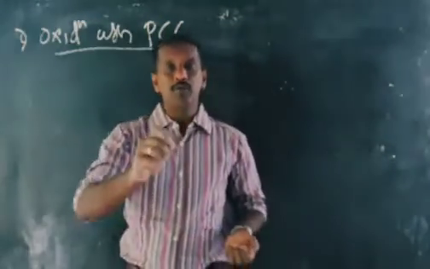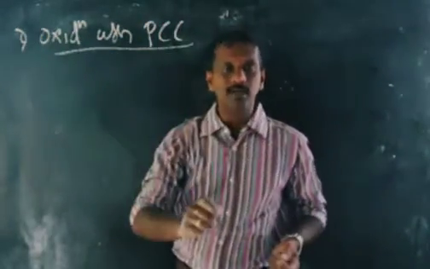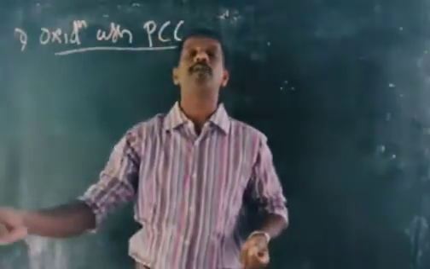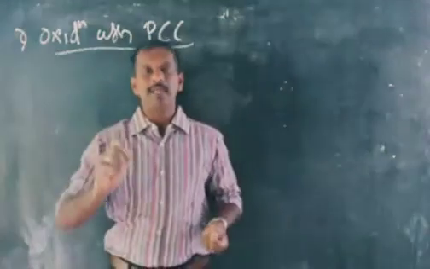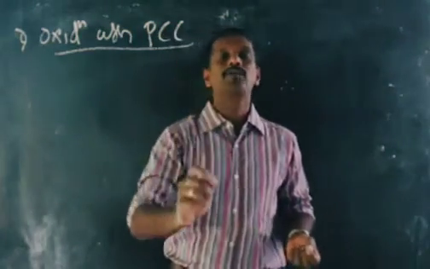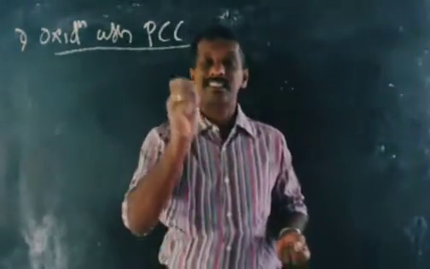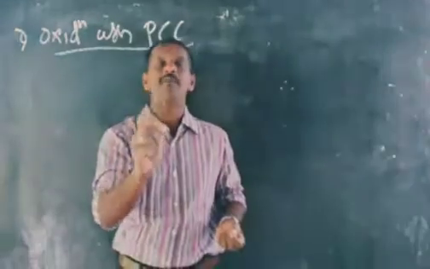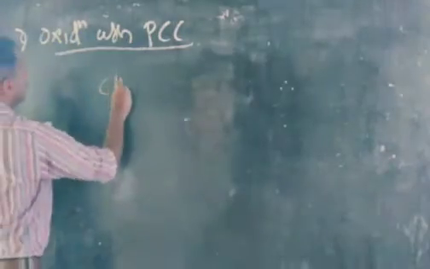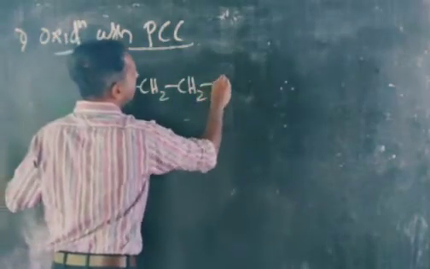But if we use an oxidizing agent like PCC, we can convert the alcohol into aldehyde. This aldehyde will not undergo further oxidation. That means PCC can be used for the controlled or selective oxidation of alcohol into aldehyde. Example: we take CH3, CH2, CH2OH, propanol.